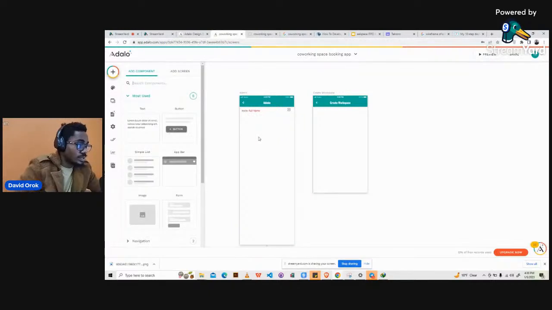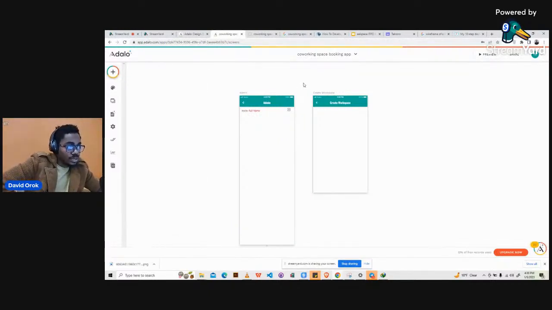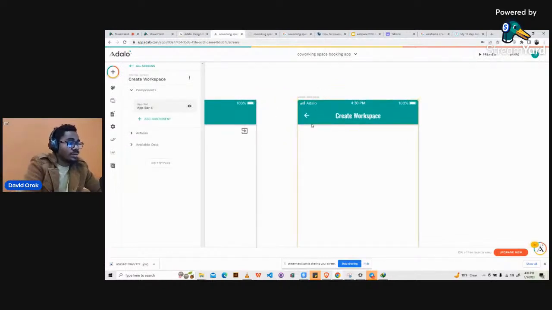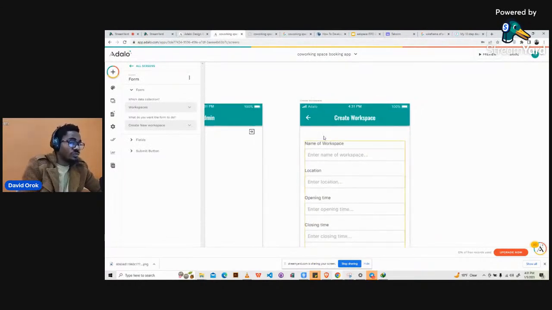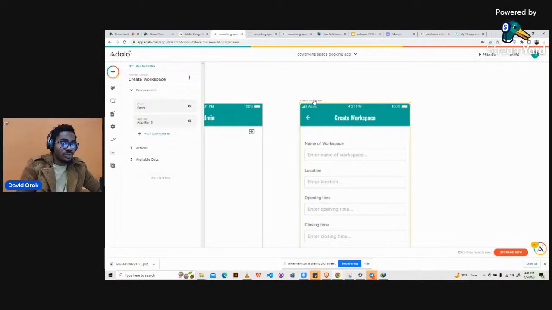All right, cut it. That's Control X to cut it out from there, and then click the name of the screen here. Then do Control V. It will appear in this other part. That's how to move different components from one screen to the other. You can just copy them or cut them, and then click on the name of the screen, and then just Control V to paste it there.